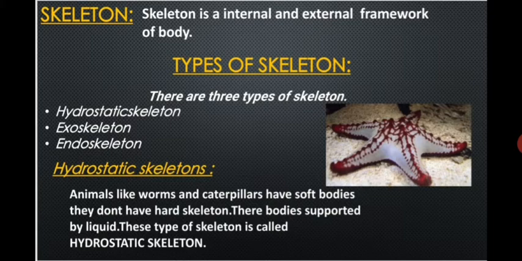Hydrostatic skeleton. But before we start, as I told you, not all animal bodies contain a hard skeleton. Some animals have soft bodies. So hydrostatic skeleton is found in soft-bodied animals. Likewise worms, their body does not contain a hard skeleton. Their body is supported by a liquid which is present in the cells.